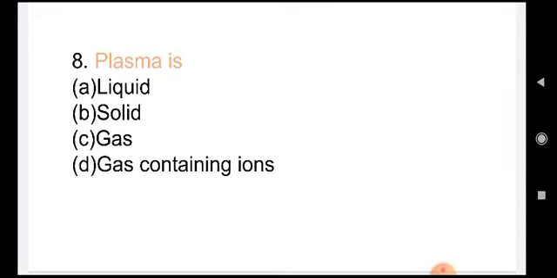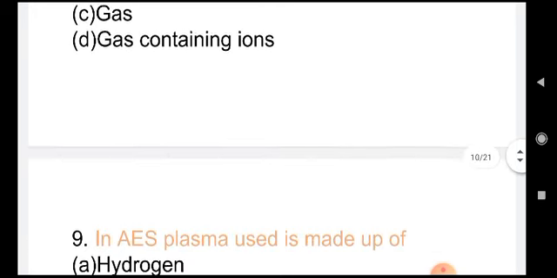Plasma is a liquid, solid, gas containing ions. Plasma is actually a gas which is containing ions and electrons. Overall it is neutral, but it is gaseous in nature, and it is having ions, but overall it is a neutral substance. Plain gas is neutral, but plasma is gas which is having ions.